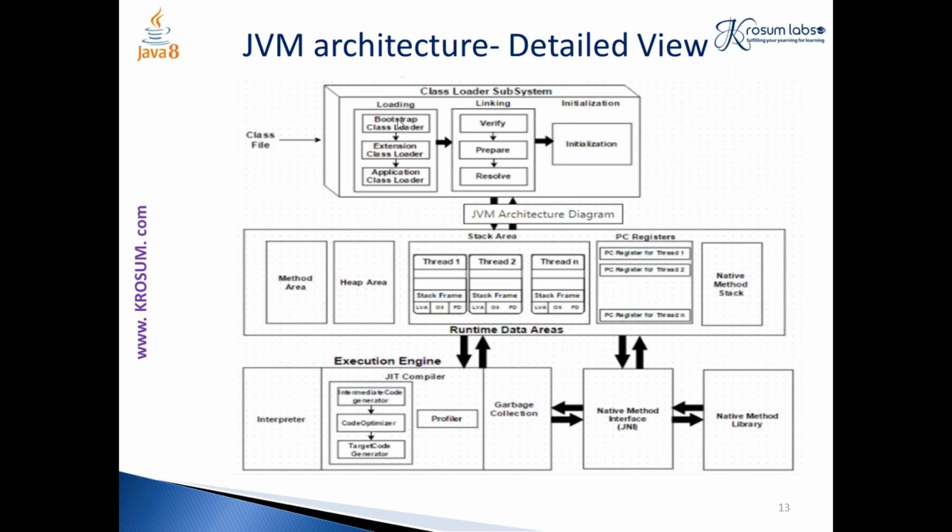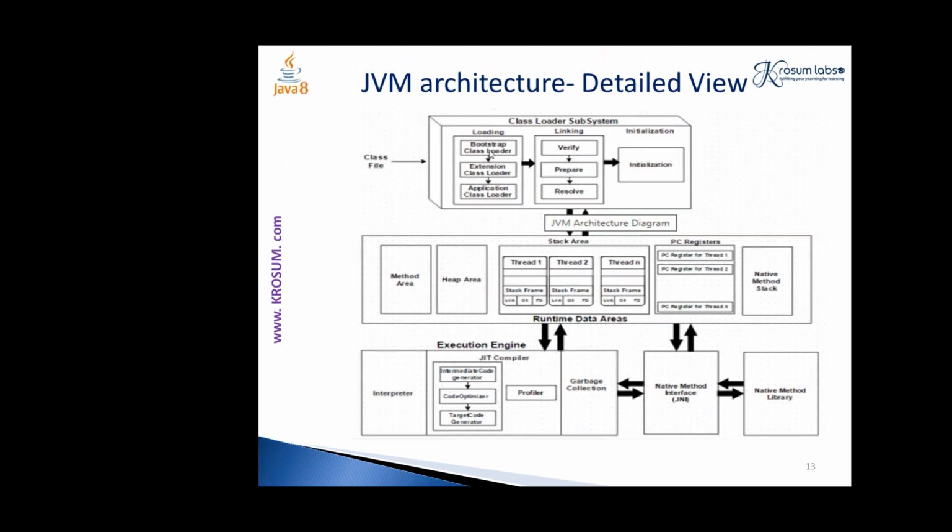And this bootstrap class loader will check that particular class file in the rt.jar file. You might have seen this file rt.jar when you are installing your JDK, when you are installing Java. It is under the JRE. The bootstrap class loader is intended to check the class file only in the rt.jar location, not in any other location.